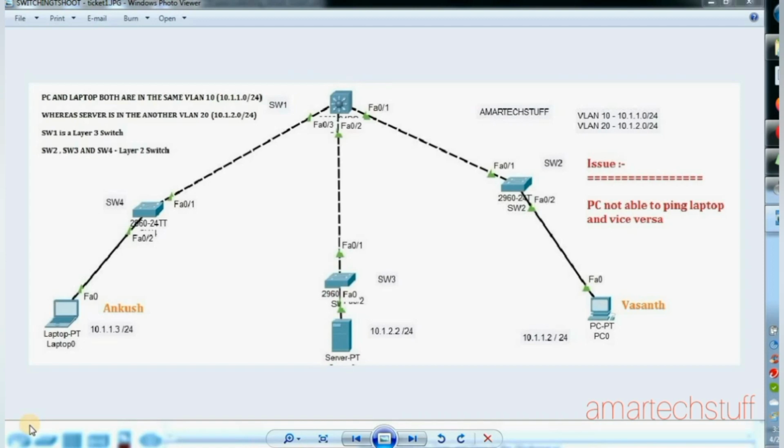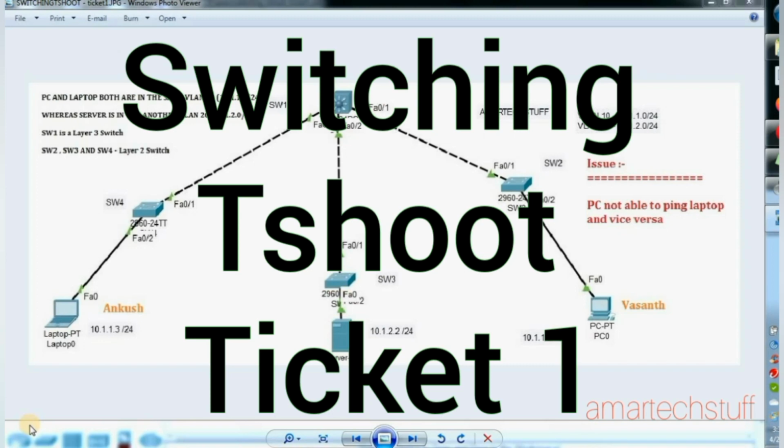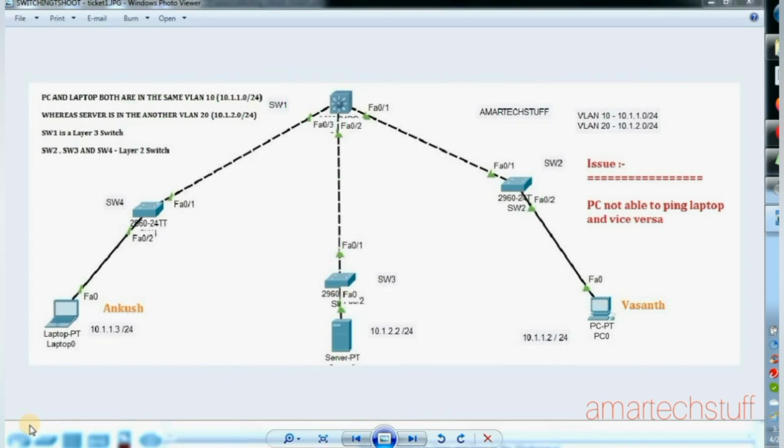So guys, in this video we are going to focus on a very interesting switching troubleshooting ticket. In this ticket, as you can see in the diagram, the issue is that the PC is not able to ping the laptop and vice versa. Ankush is having a laptop and Vasant is having a PC, and both are in the same VLAN, that is VLAN 10, whereas this server is in VLAN 20.